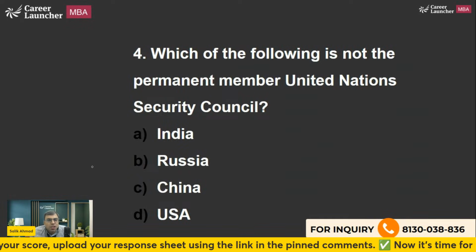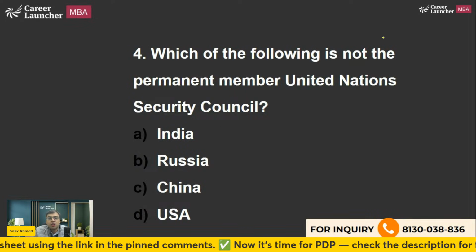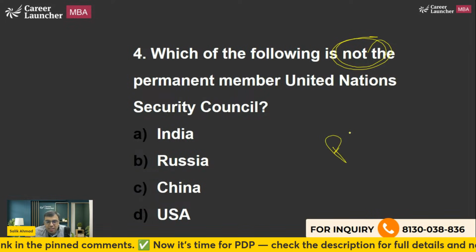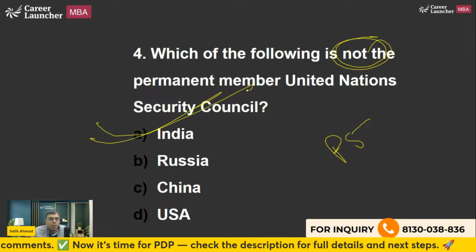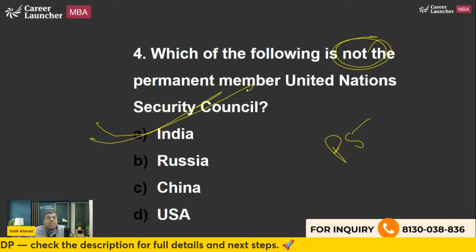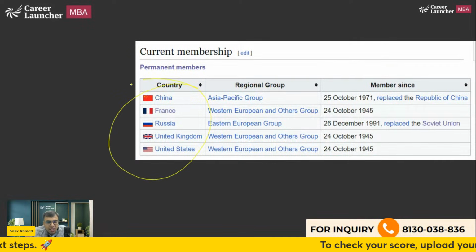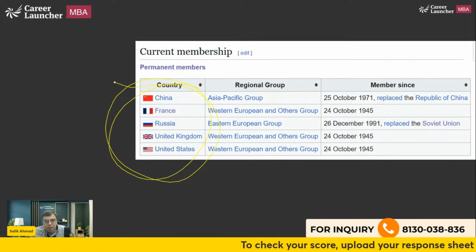The next is, which of the following is not a permanent member of UN Security Council? I have just told you about the P5 countries. And India is not a member of the permanent P5. India is not a part of it. In fact, India has time and again requested to be a member. Okay, so China, France, Russia, UK, US. These are the P5 members. That is what you should be knowing.